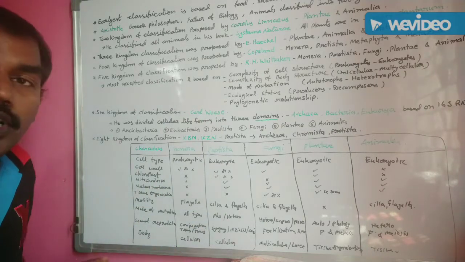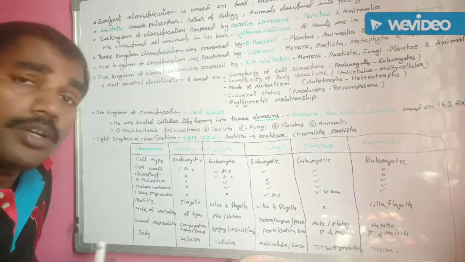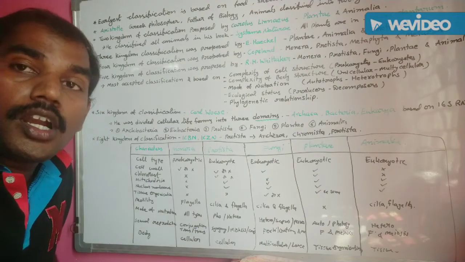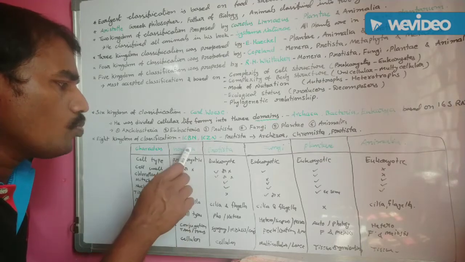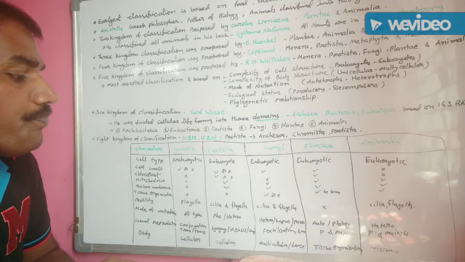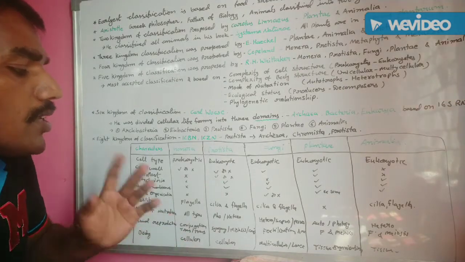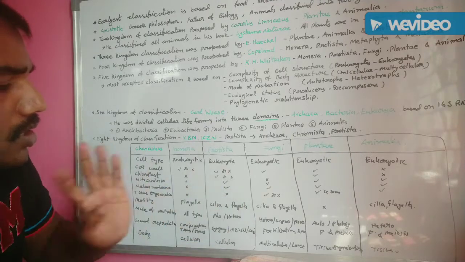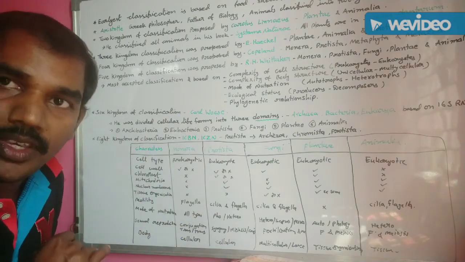Next one, sexual reproduction. Sexual reproduction is done in the Monera kingdom by the conjugation process and also transformation and transduction. Next one, in the Protista kingdom, syngamy or meiosis and also conjugation. In some organisms syngamy occurs, and in some species meiosis occurs. In some species, conjugation is also present in this Protista kingdom.